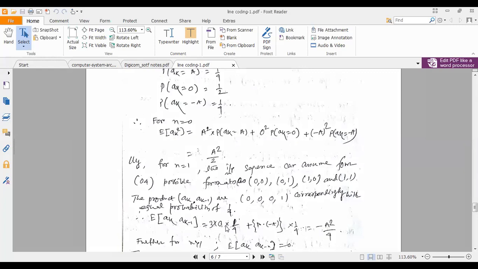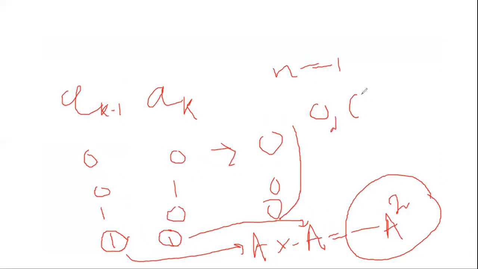That's why 3 into 0 into that and probability कितना होगा? Probability 1/4 होगा क्योंकि 4 combinations are there. So equal probability. So 1 by 4, 1 by 4, 1 by 4, 1 by 4. All are having the probability of 1 by 4 because these four 0, 0, 0 and minus A square all are having the same probability.